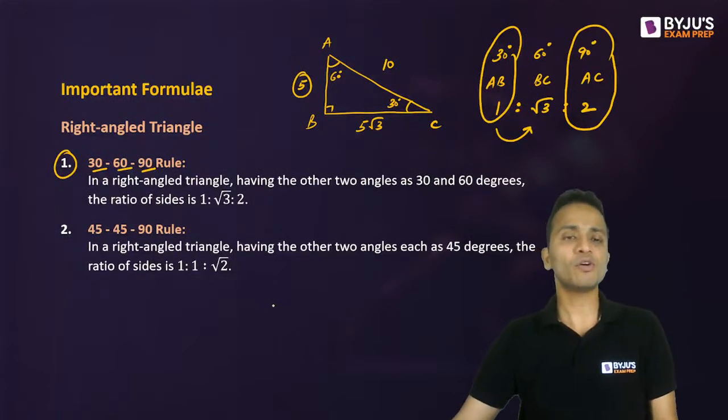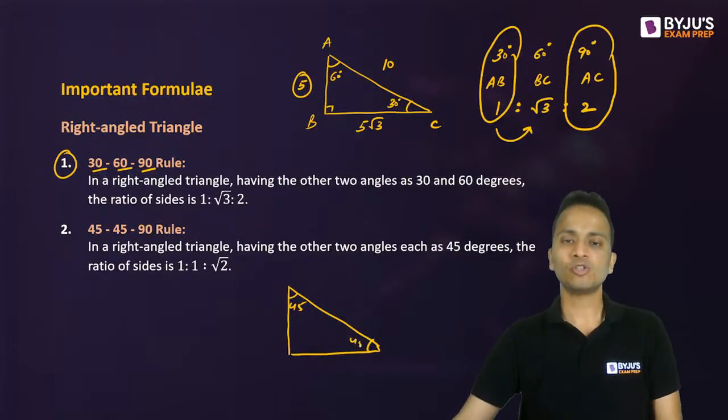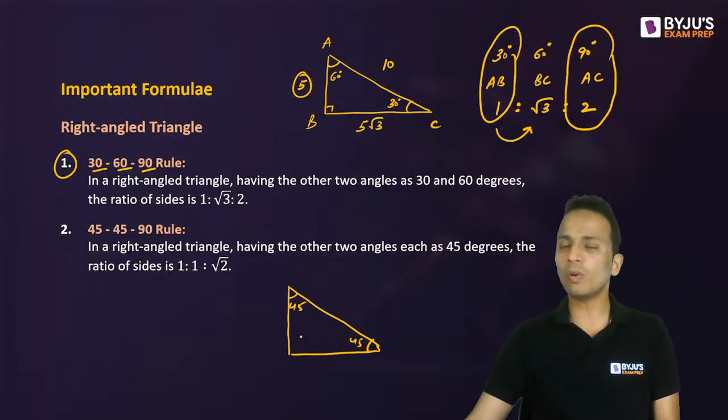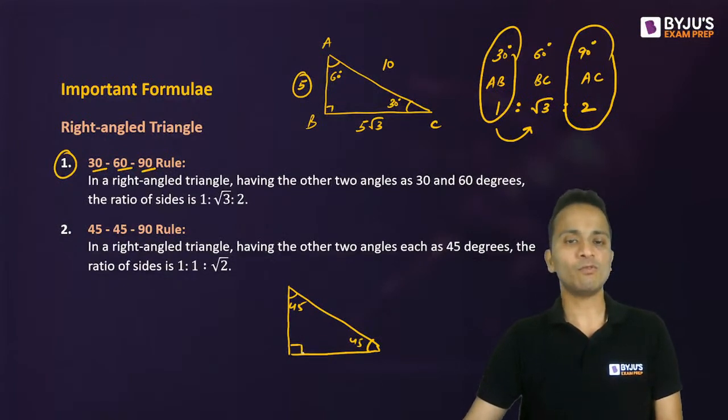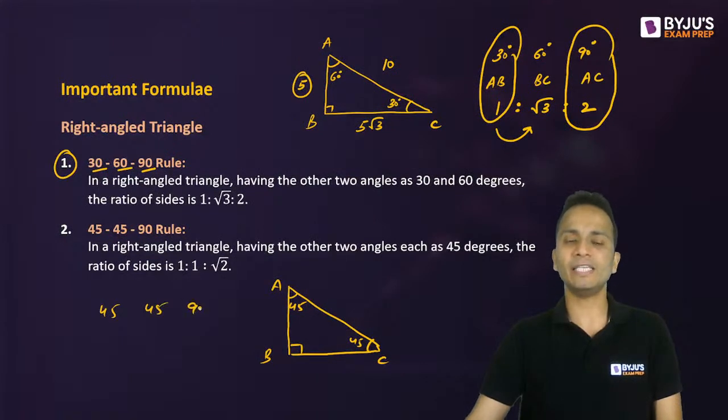Now the next triangle is 45, 45 and 90-degree triangle. Now 45, 45, that means it will be an isosceles triangle. So two of the angles are 45 degrees, so the sides opposite to equal angles will be equal, and one of the angles is 90 degrees. Now the ratio of the sides which are opposite to 45 degree, 45 degree and 90 degree angle will be 1 is to 1 is to root 2.